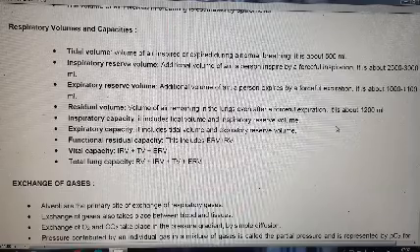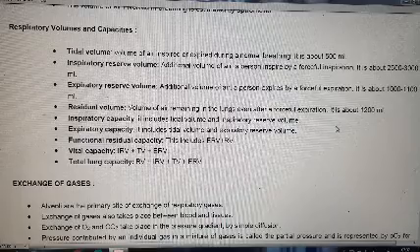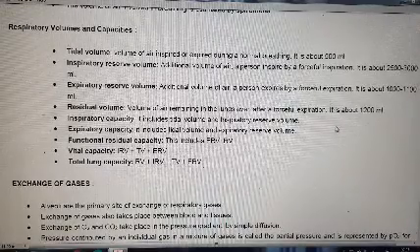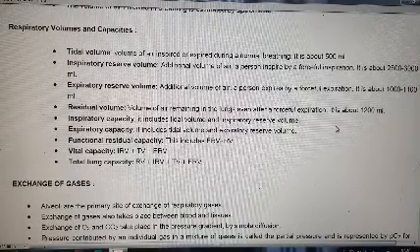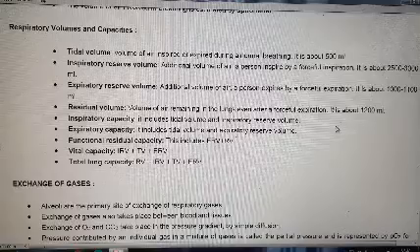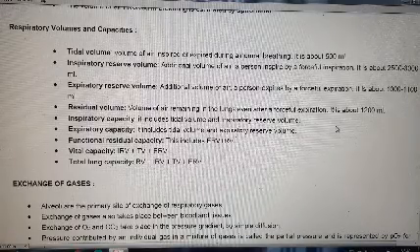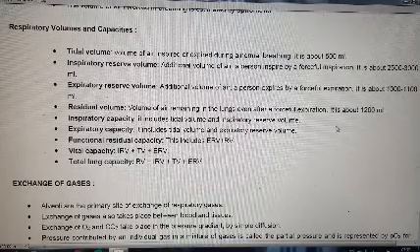Next is expiratory reserve volume: the additional volume of air a person can expire by a forceful expiration. It is about 1000 to 1100 ml. Residual volume: the volume of air remaining in the lungs even after a forceful expiration. It is about 1200 ml.